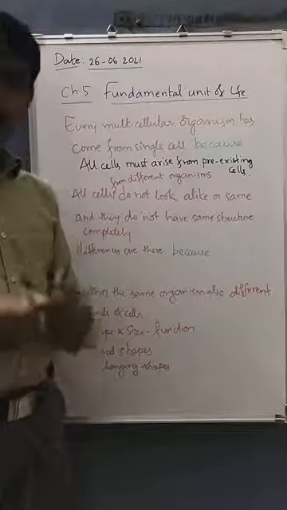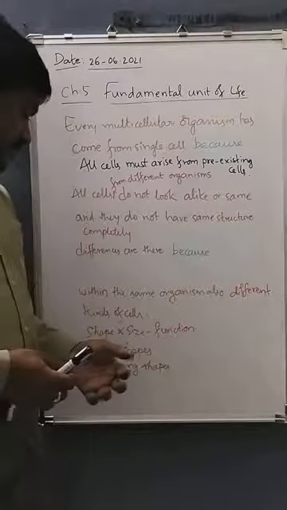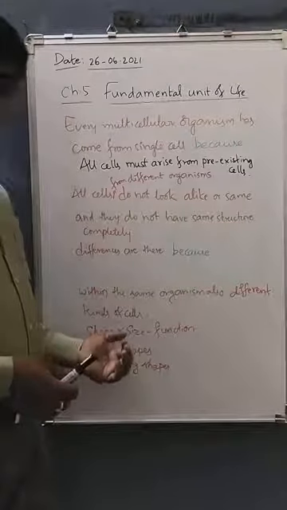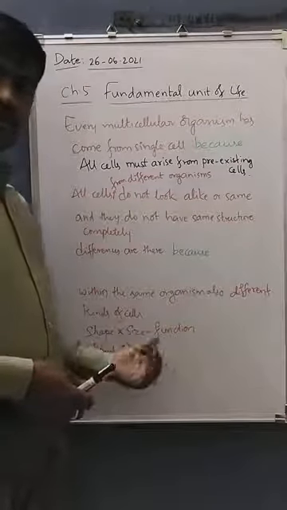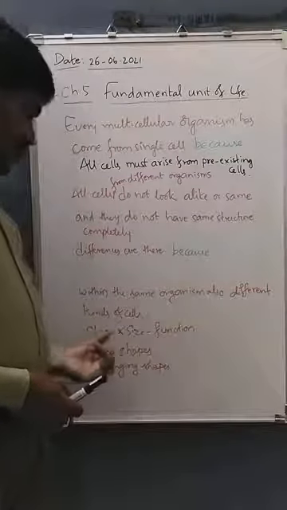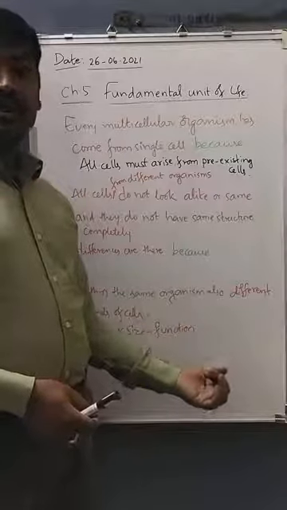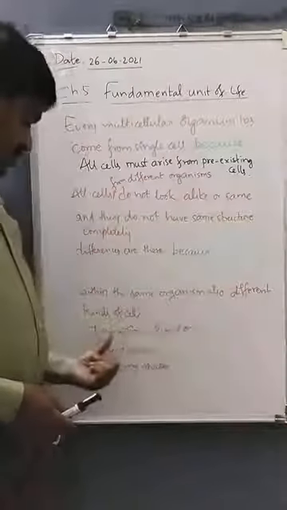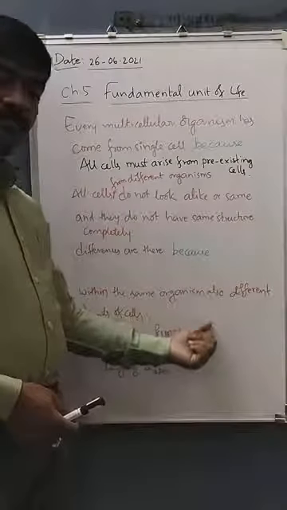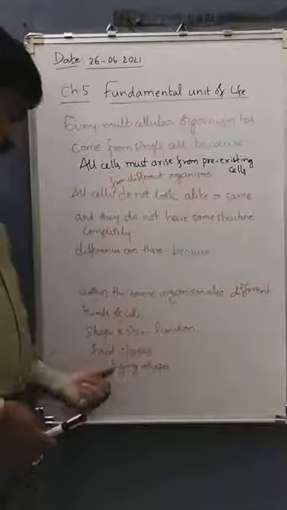How can you say they are different kinds? Because their shape and structure are different. Why? Because they perform different functions. Form always correlates with function. Since they have to perform different functions, their shape and size are different.